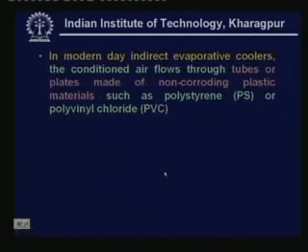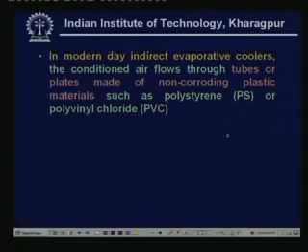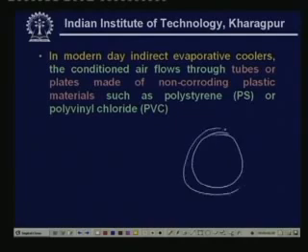What I have shown is only a schematic, and in modern day indirect evaporative coolers, the conditioned air flows through tubes or plates made of non-corroding plastic materials such as polystyrene, PS, or polyvinyl chloride. That means what happens in modern indirect coolers is, you have a tube, let us say. You have a tube like this. This is just a schematic. So through this your secondary air flows.